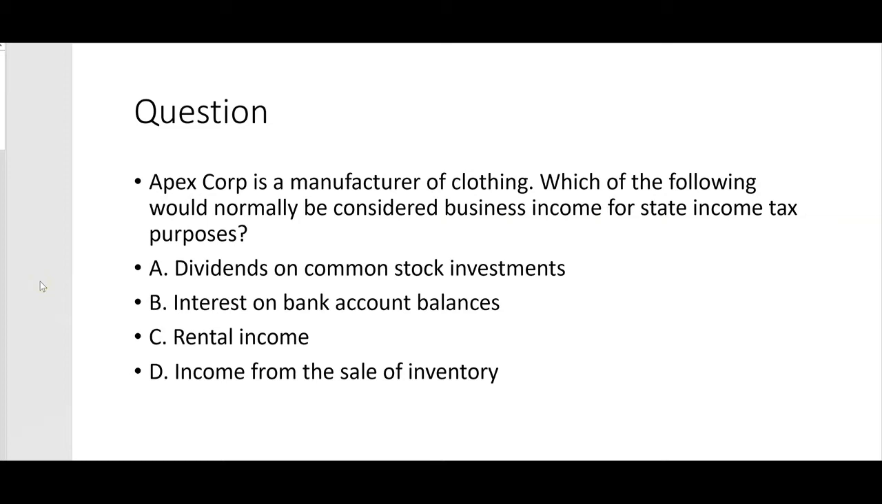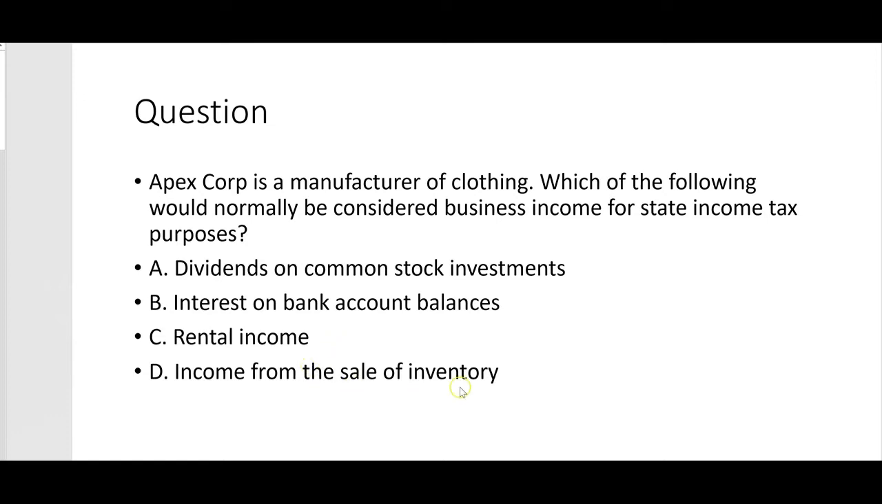Apex Corp is a manufacturer of clothing. Which of the following would normally be considered business income for state income tax purposes? What about dividends on common stock investments? No, we said that's non-business income. Interest on bank account balances? Non-business income. Rental income? Most likely going to be non-business income unless they told us that they were a property manager or something, or a real estate developer. But here, they're a manufacturer of clothing. So rental income would be non-business.